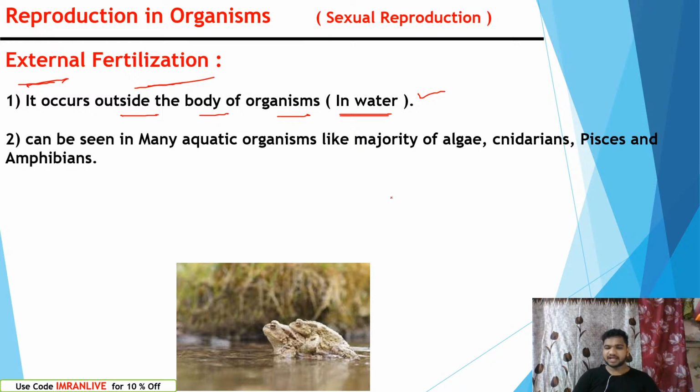In amphibians like frogs, during the release of ova, they release thousands of ova into the water. At the same time, the male also releases sperms into the water, and fertilization occurs in the water. Water means outside of the body. The fertilization which occurs outside of the body is external fertilization.